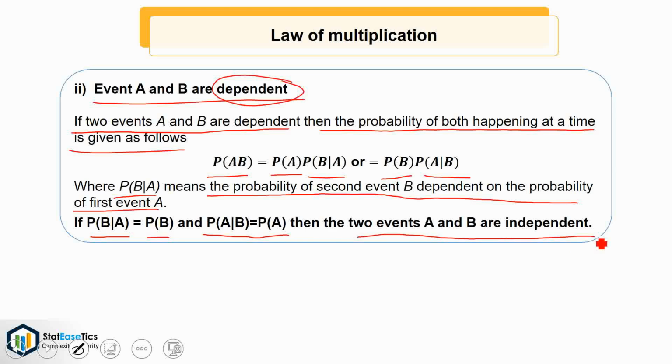Thus, this equation will reduce to P of A intersection B will be P of A into P of B. That is the first case of law of multiplication.